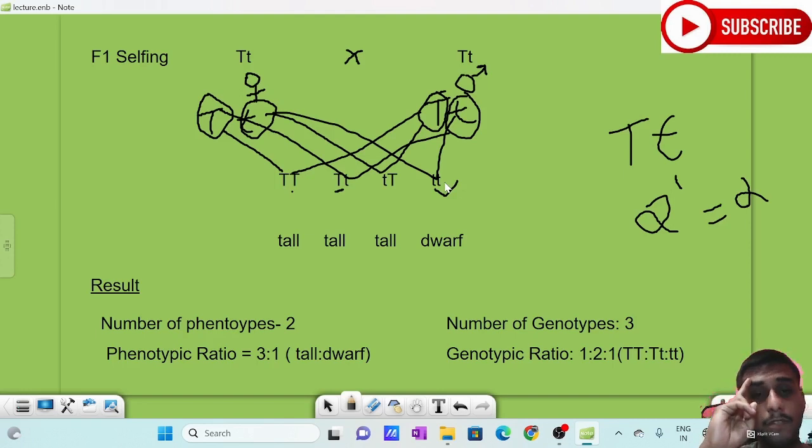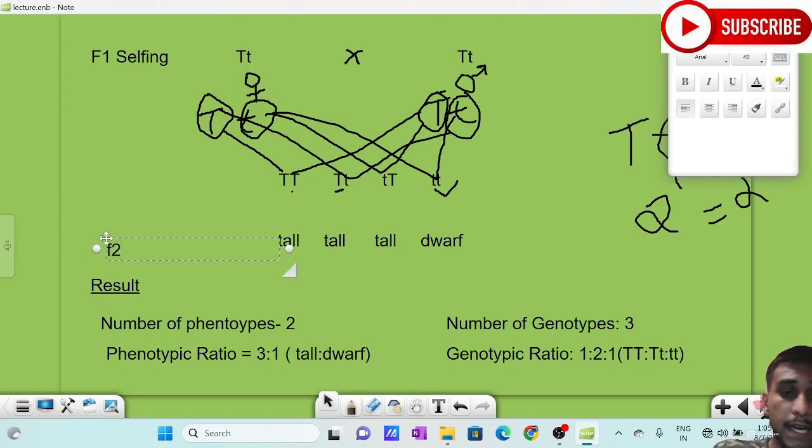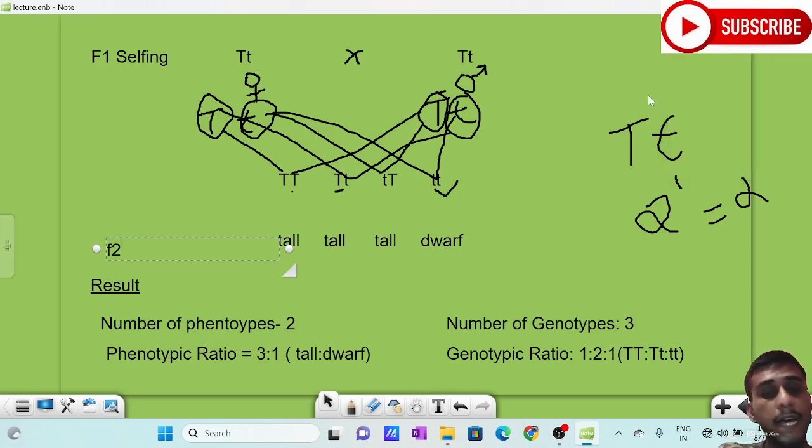In the F1 generation, one of the forms of the character was missing, but in the F2 generation, the character has reappeared. This means that even though the character was present in the gametes, it was not able to express, right?